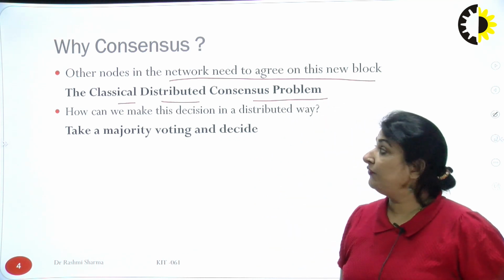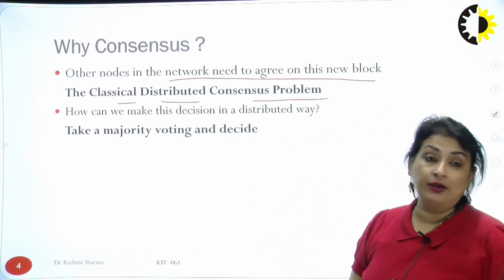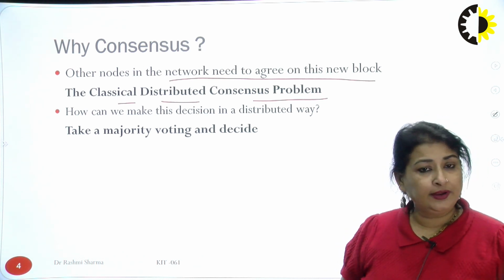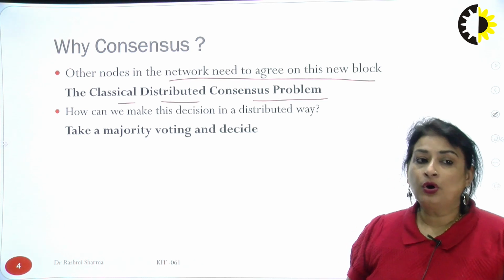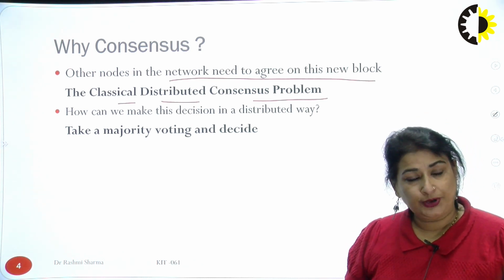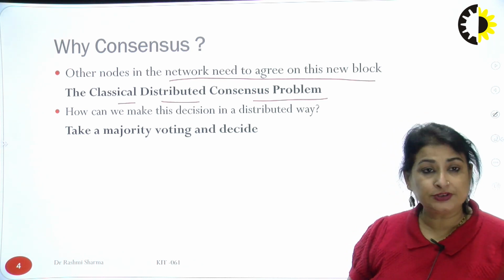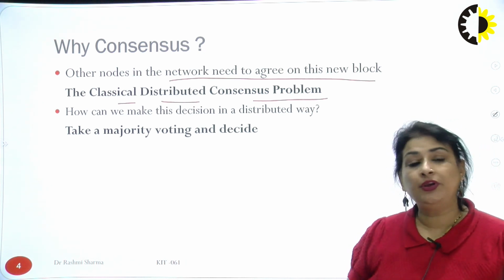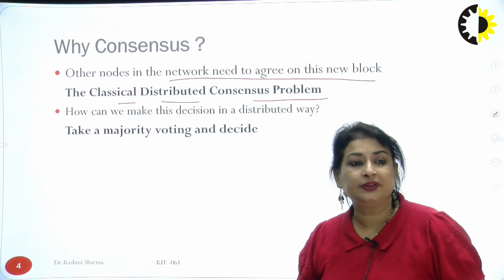How can we verify it, how would the other nodes in the network agree on it, how many nodes should agree, can everyone agree? In this particular class, I cannot satisfy each and every student. So how can a particular person who is adding a node satisfy each and every other node which is there in the network?